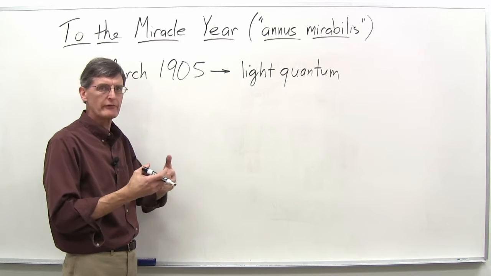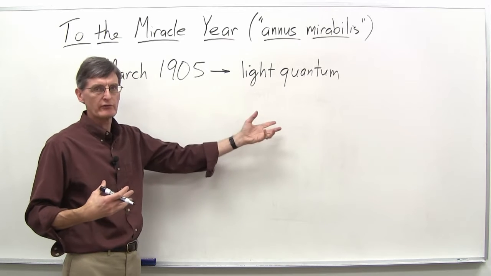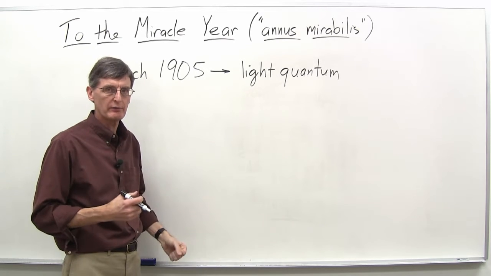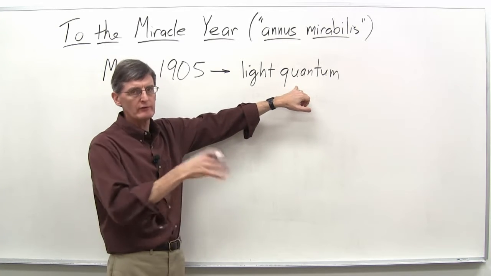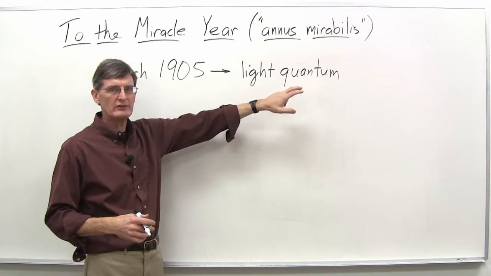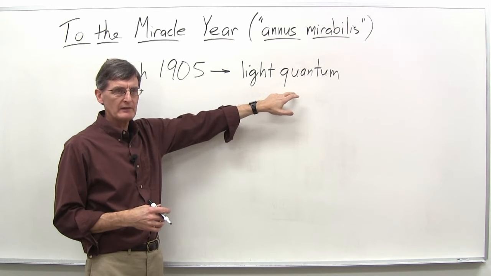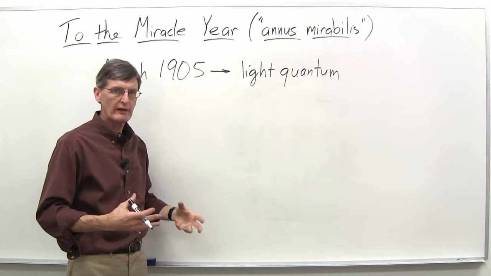But you think, well, what about the wave theory of light? That was well established by this time, 100 years or so after Thomas Young had proposed a more modern wave theory of light. Earlier versions had existed as well. So here was Einstein going back essentially to a discredited idea. And how can you have light as a particle when the wave theory of light was so well established?